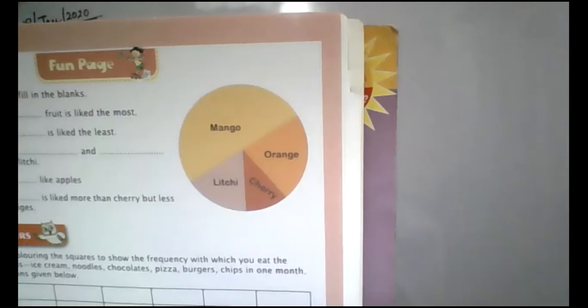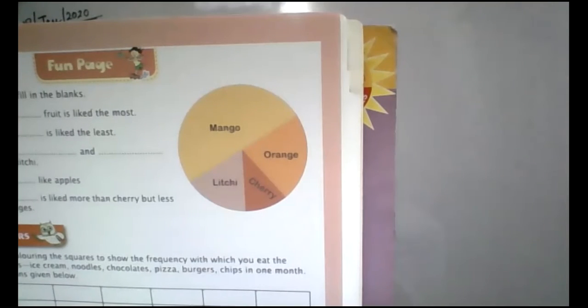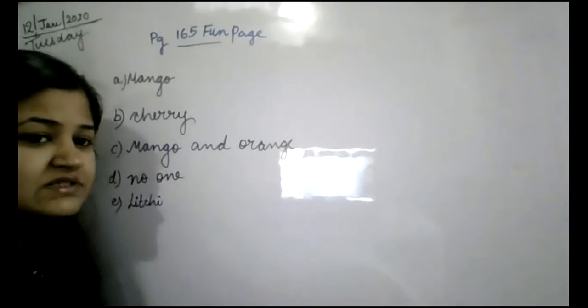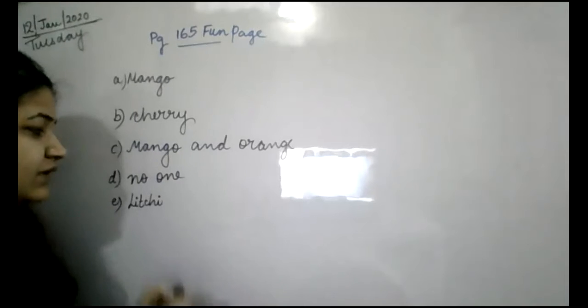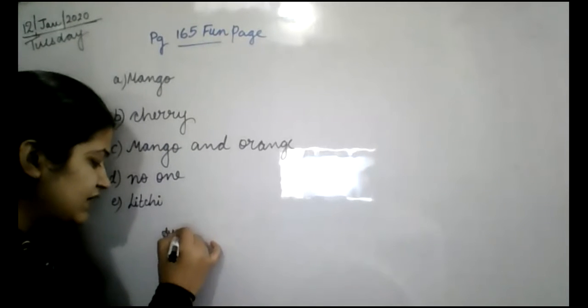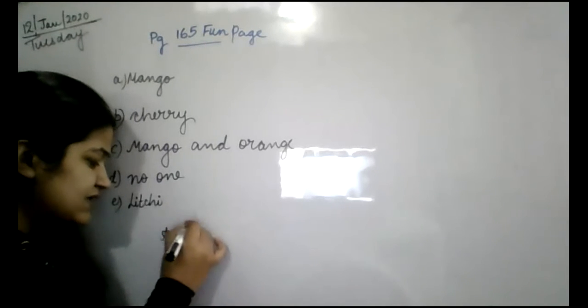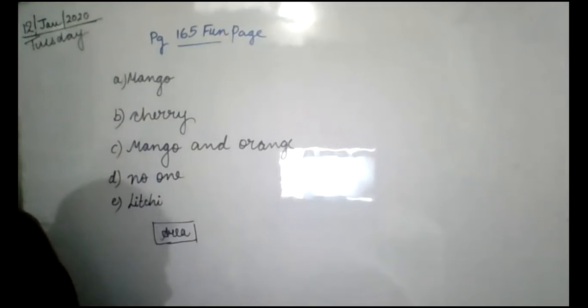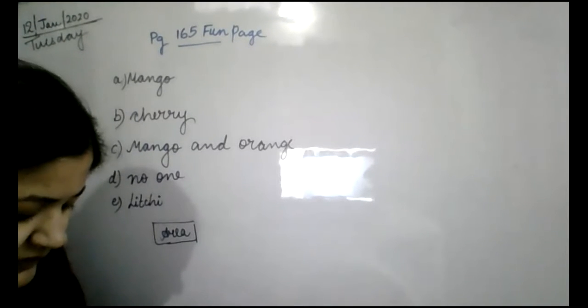Ma'am, because mango has the most area. Very good. Because he said mango has more area. Why do you say cherry is liked by the least number of students? Because it has less area. Yes. So you said a word here, area. It is having more area and it is having less area. What does that word area mean? Tell me.